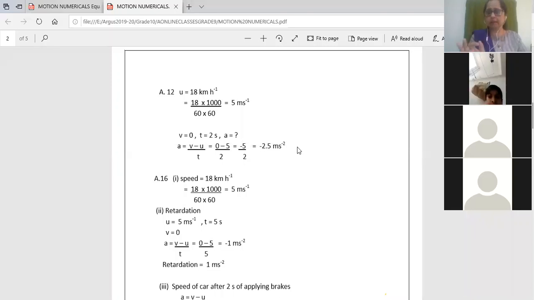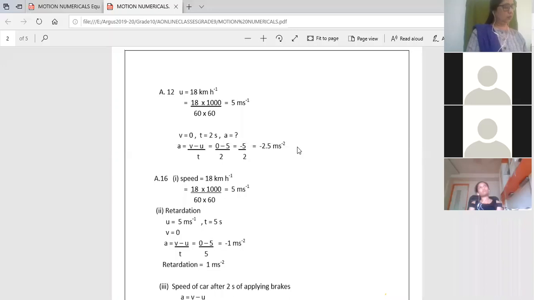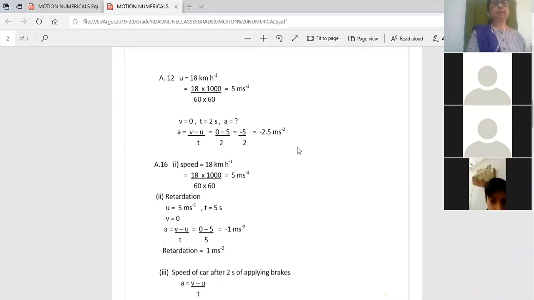Negative, which is, children, retardation. Whenever the body is going to come to a stop, it is always retardation. And you should not get a positive answer. If you're getting a positive answer, that means there is some mistake in your calculation. The body is coming to a stop, that means it is retardation. So it is minus 2.5 meter per second square. Okay, that is retardation. Now I will do one last sum, then we go to the next exercise.